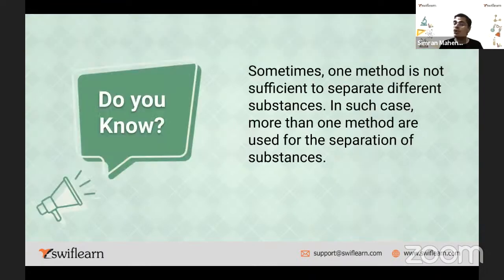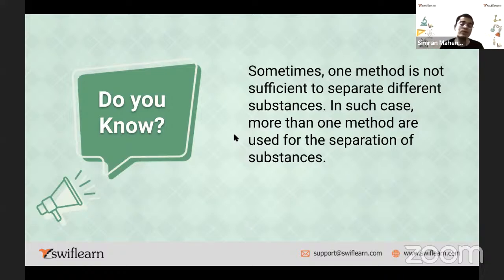Now, next: do you know sometimes one method is not sufficient to separate different substances? Have you seen that? Let's say you've used one of the separation processes we have learned till now, but that is not sufficient to separate the things.